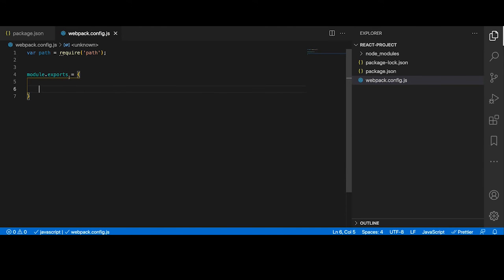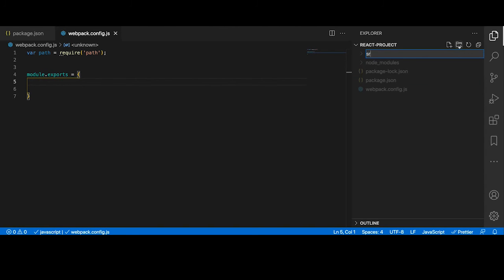Yep, this module.exports will take all the configuration we need for our project to run. Okay, now let's start adding the code for our application, right? First, I'll create a folder which I call source, so all my code will be in this folder. Let me select this folder and add our first file. I'll call it index.html.